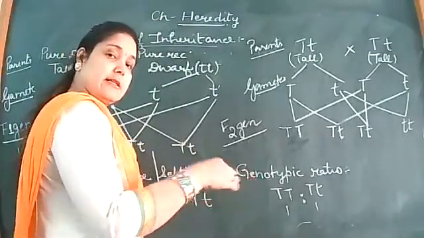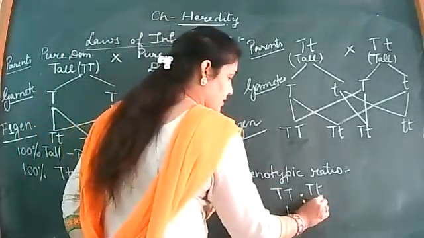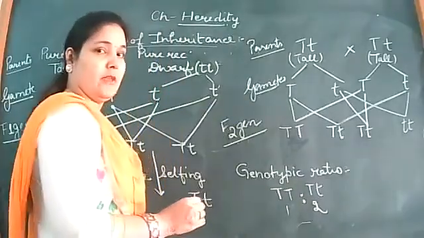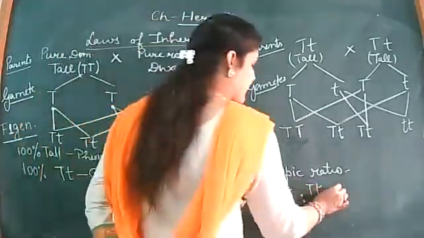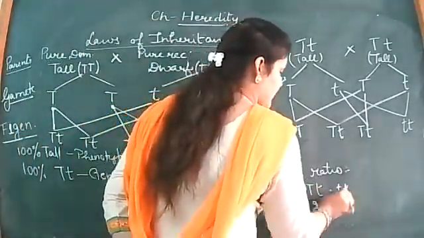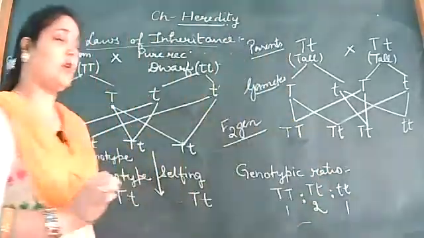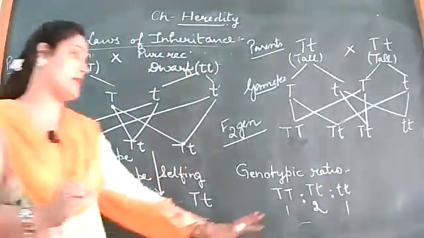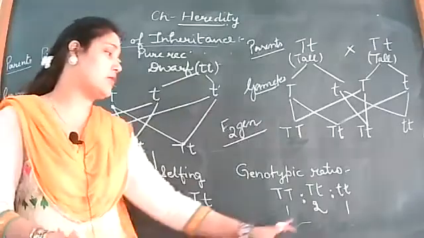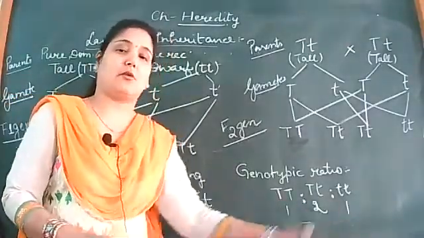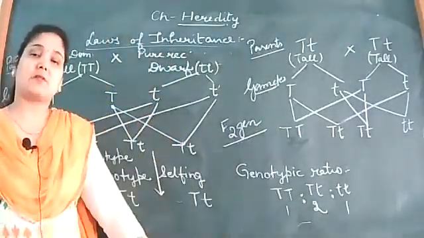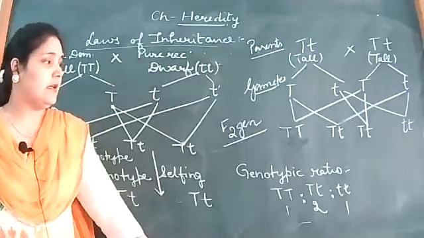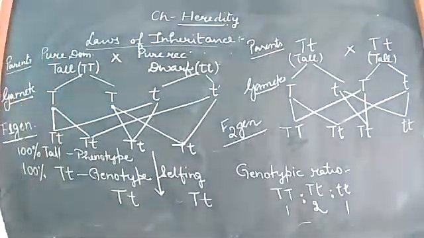It is 2. Second added to this only, so we'll be making it 2. And then the last, third one, it is still different, that is small t, and it's 1. So total of 4 organisms, and the genotypic ratio we have obtained is 1:2:1. Total is 4. 1 plus 2 plus 1 is 4. Okay, so this is the genotypic ratio.